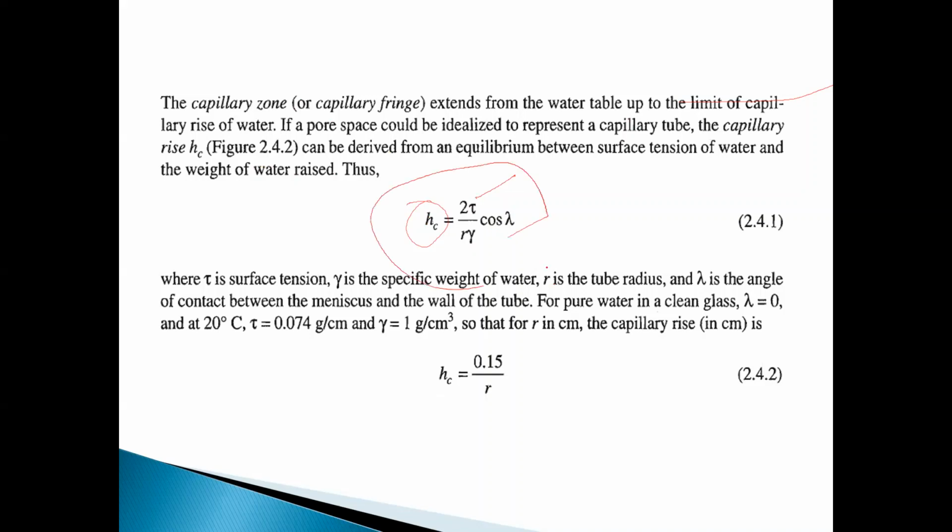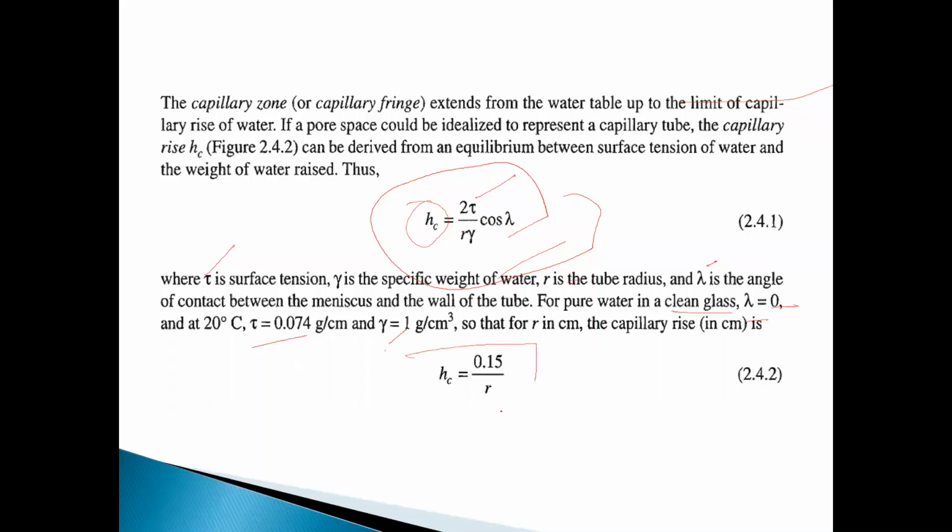This is your formula. T is your surface tension, which is a constant value. Gamma is your specific weight of the water. R is the radius, and delta is the angle of contact between the meniscus wall and the wall of the tube. For clean glass, delta is equal to 0, and the surface tension is this. Sorry, the specific weight of the water is this, and the density is 1 gram per centimeter cube.